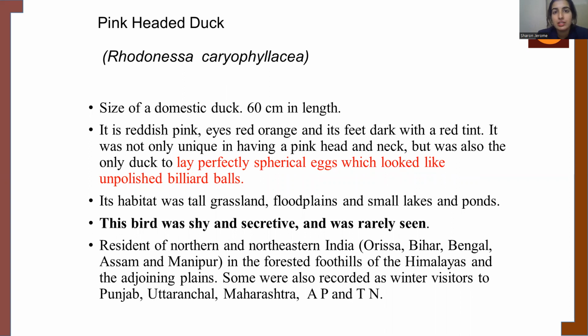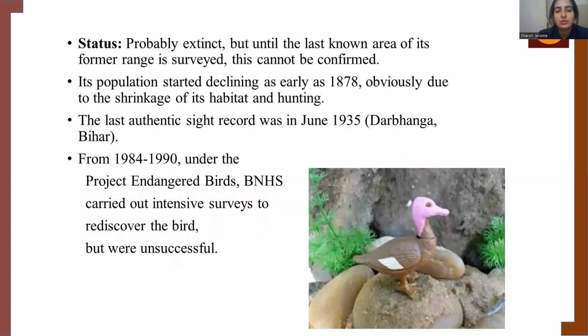This bird is very shy and secretive and was rarely seen. It was seen in the northeastern areas of Orissa, Bihar, Bengal, Assam, and Manipur. During the winter season, it used to migrate towards Punjab, Maharashtra, Andhra Pradesh, and Tamil Nadu. So this is the pink-headed duck.